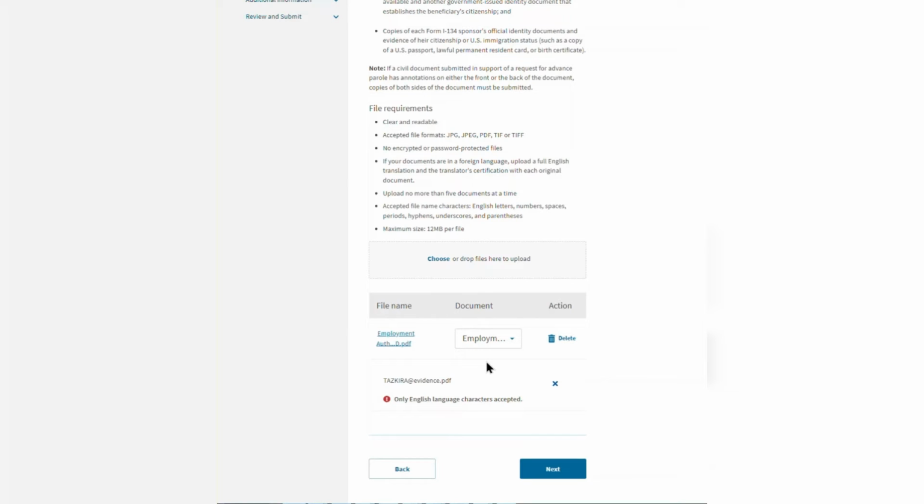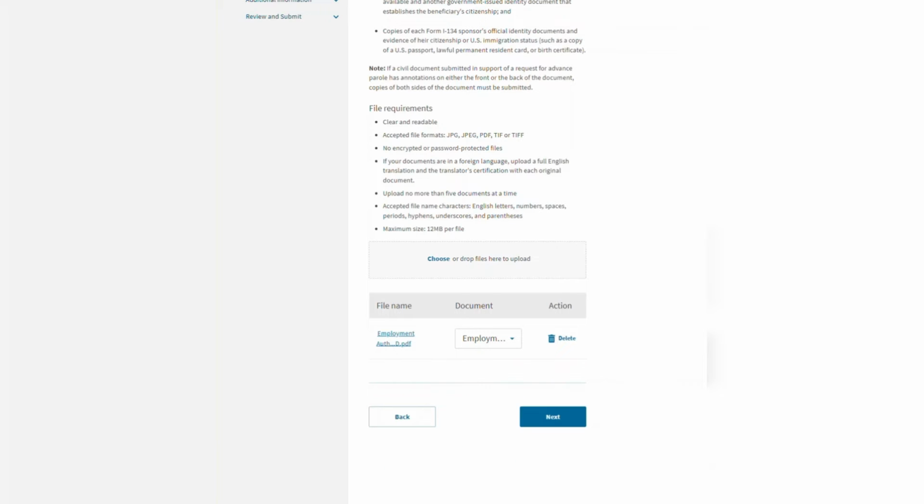Here you can see what happens when you try to upload a file with a prohibited character in the file name. You can see here that the system will not upload this piece of evidence because of the @ symbol in the middle of the name. The @ symbol is a prohibited character. Again, please follow all of the file requirements outlined here to upload files.